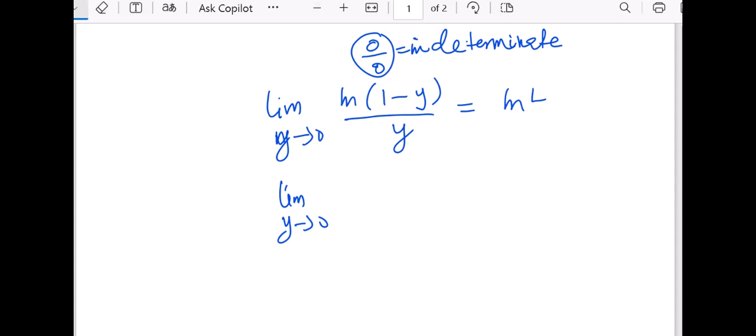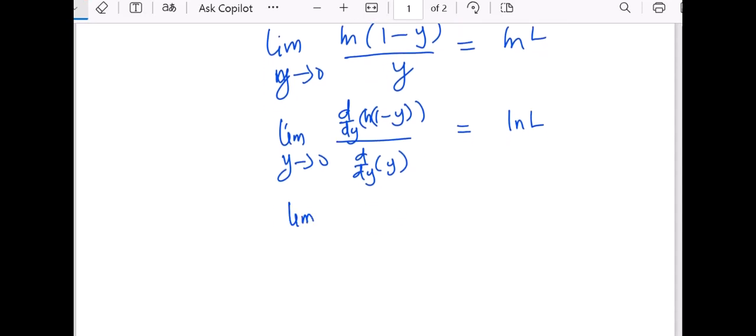So now what do we do? We need to differentiate the bottom and differentiate the top and take the limit again. So we take the limit as y goes to 0. We now differentiate: d/dy of ln(1 - y) all over d/dy of y equals ln L.